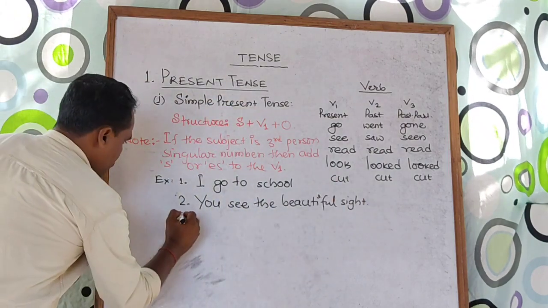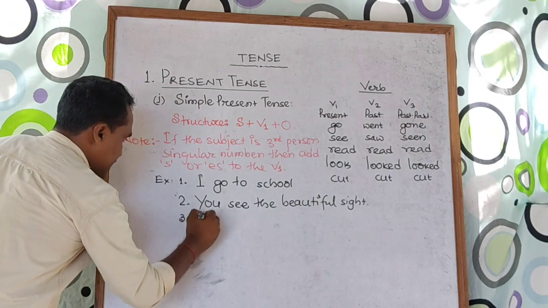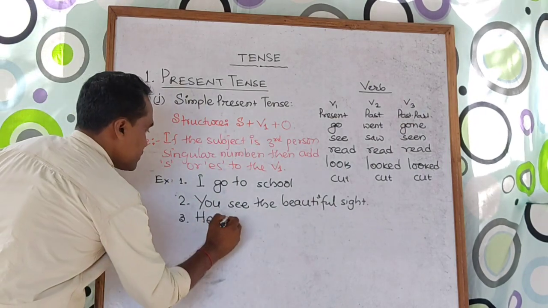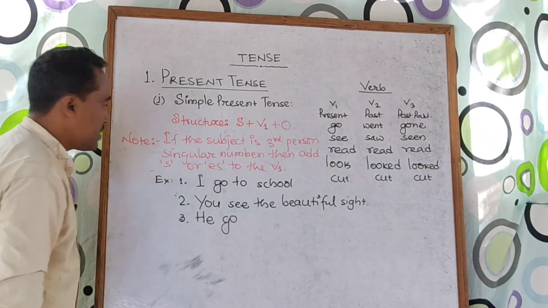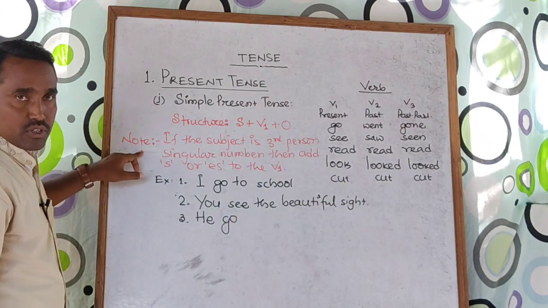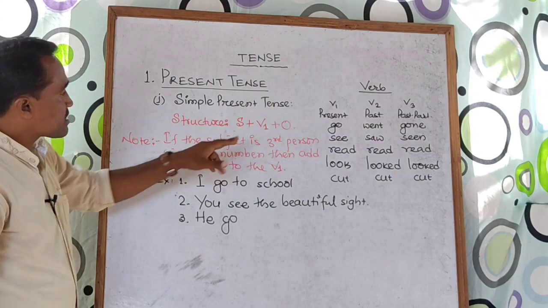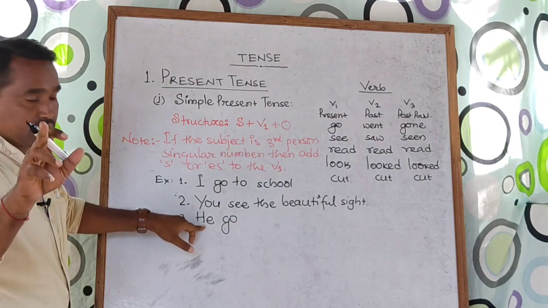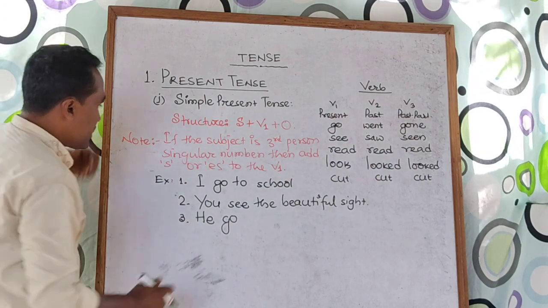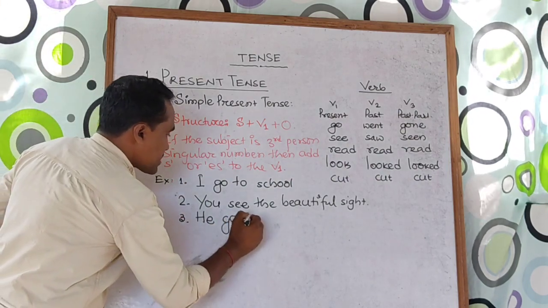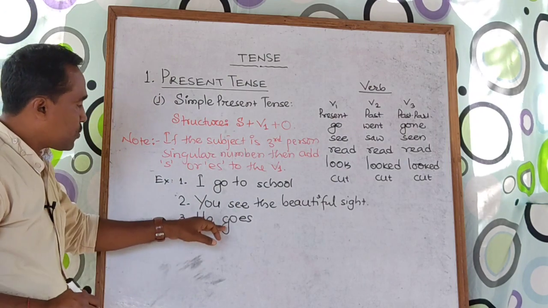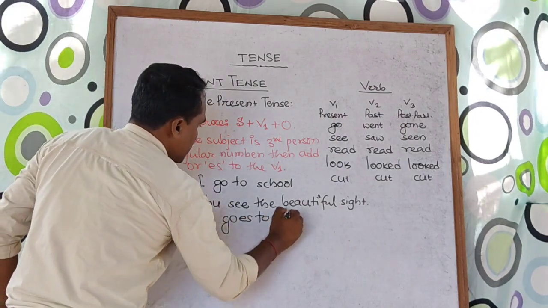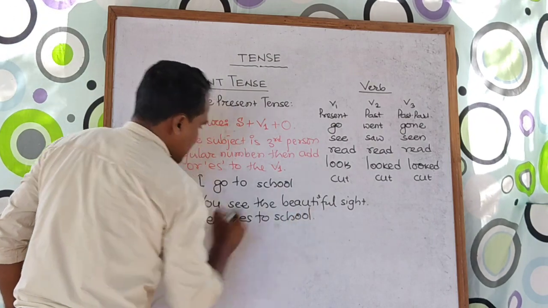Suppose if I take one more example here, if I take he, again take V1, go, but remember the note, it is said that if it is third person singular number, he is third person and at the same time it is singular number. That is why you should add es to the main verb go. He goes to school, to market, whatever it is.